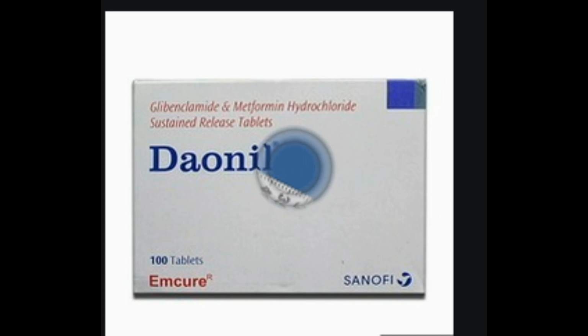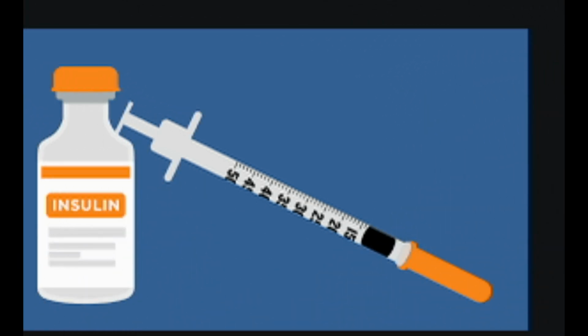Insulin injections. Insulin may be recommended if you cannot take metformin or it causes side effects, your blood sugar levels aren't controlled with metformin, you have very high blood sugar, or your baby is very large or you have too much fluid in your womb, polyhydramnios. Insulin is taken as an injection, which you'll be shown how to do yourself.